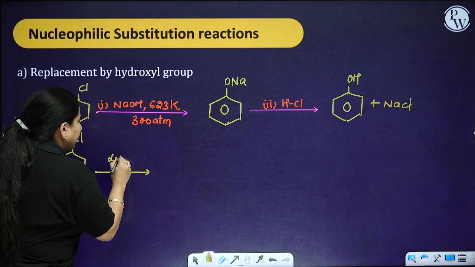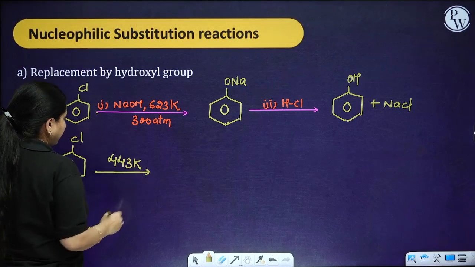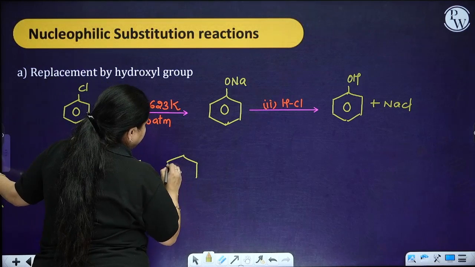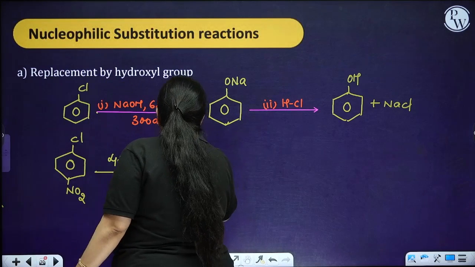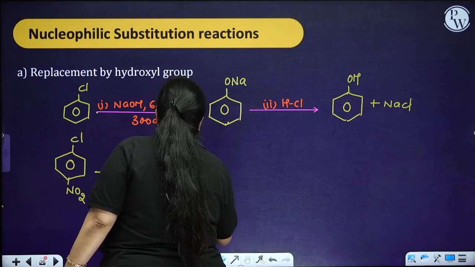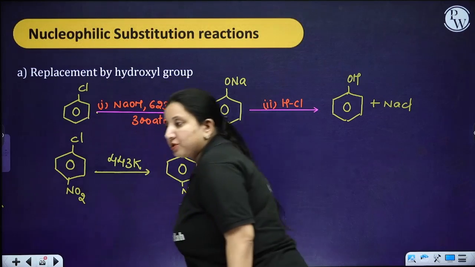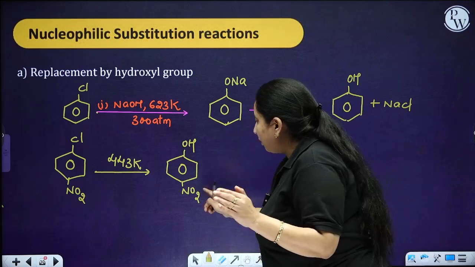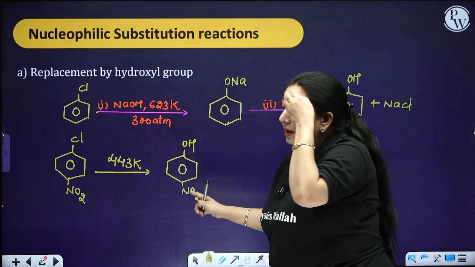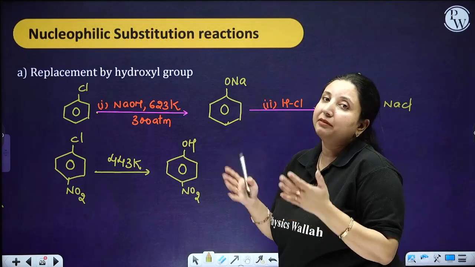So when you heat it at a temperature of 443 Kelvin, at that time you are going to have the reaction. Why? Because when you have the electron withdrawing group at the ortho or the para position, it is going to increase the reactivity of haloarenes.